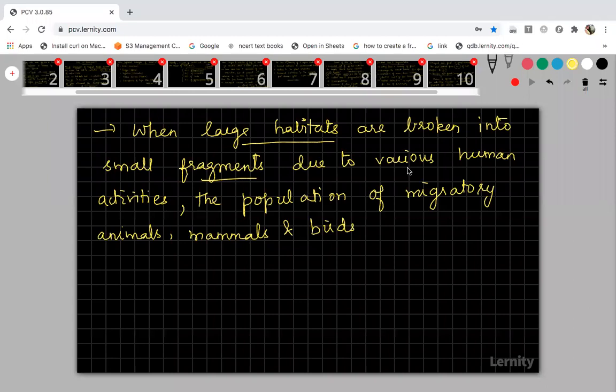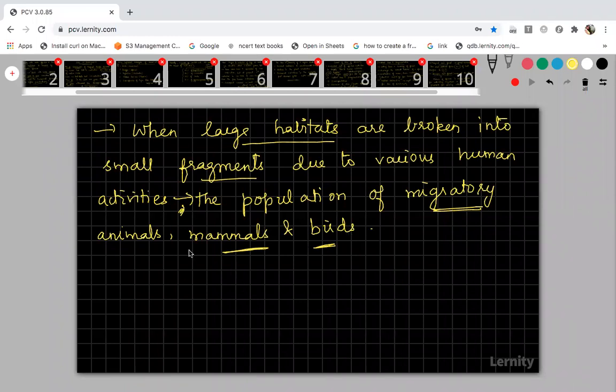So because of these human activities, when large habitats are broken down into fragments, all these consequences will occur. The animals which are present in that particular habitat will migrate. Migrate means they will move to a new place. Also the mammals and birds require a large area. When large habitats are broken down into fragments, they cannot survive in that particular area, and so they will shift to a new habitat.